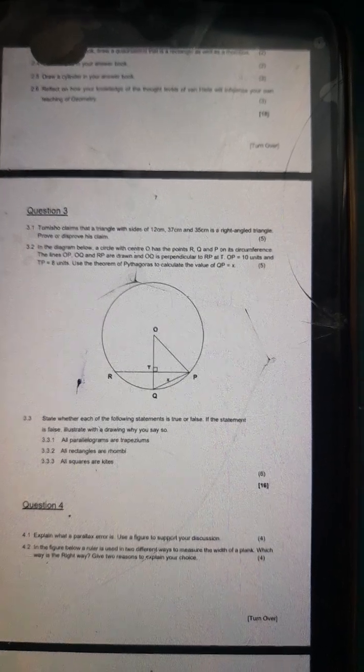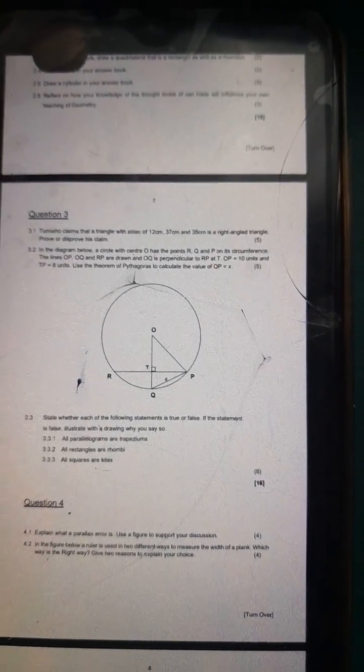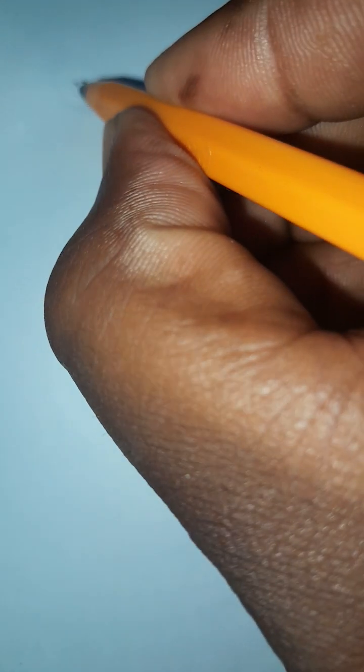Tumisho claims that a triangle with sides 12 centimeters, 37 centimeters and 35 centimeters is a right-angled triangle. Prove or disprove this claim. How can we prove that? Let's put that into practice. We are at question 3.1. We need to prove Tumisho's claim.